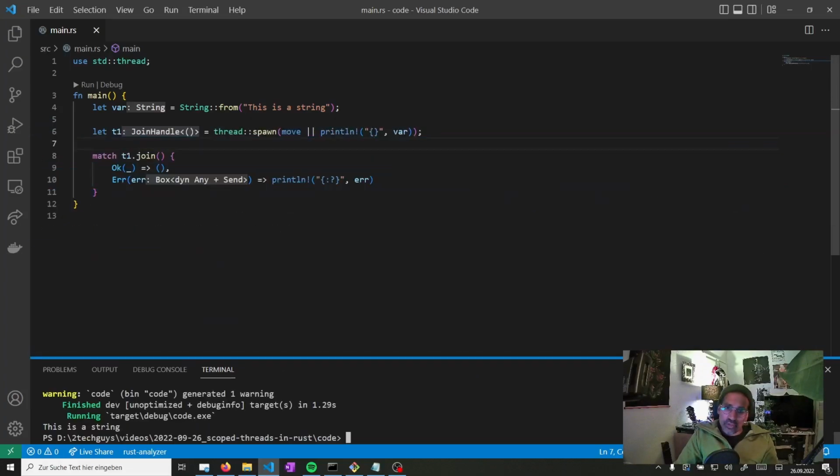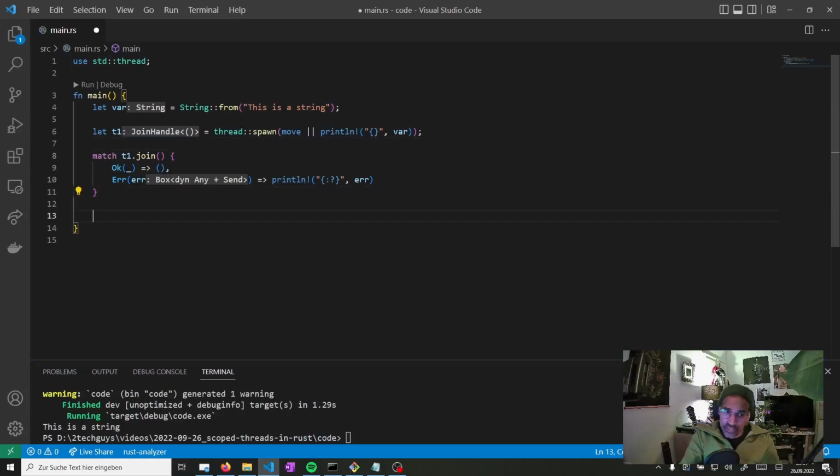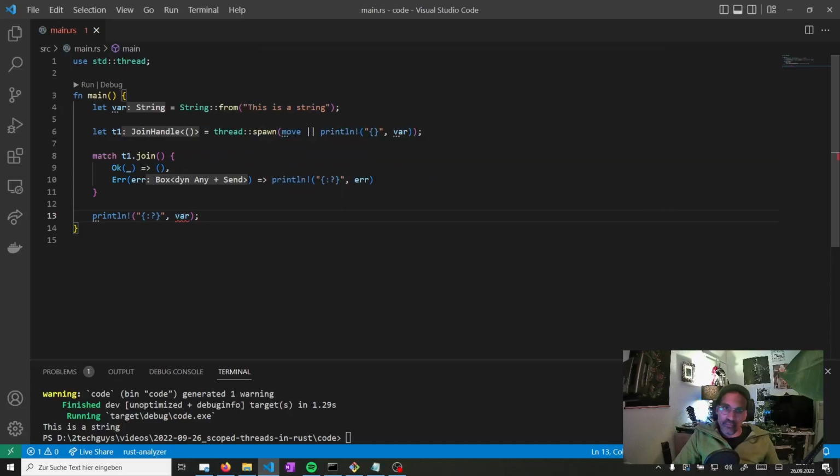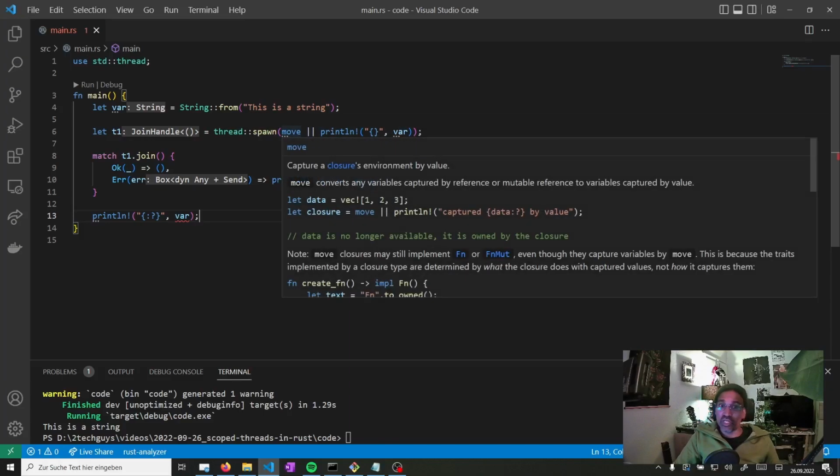But this also means we can't do this. Just think of the case in which you use some data structure from outside inside the thread, and you want to use it further in the active scope, and you aren't even mutating it. Then you will have a problem here, because if I'm now saving, it says the variable is gone out of scope because I have moved it, and the thread has the ownership. And the thread is joined in here, so the variable is gone.